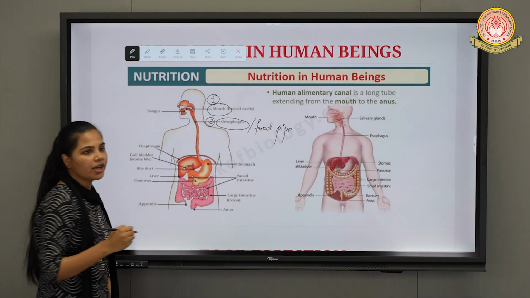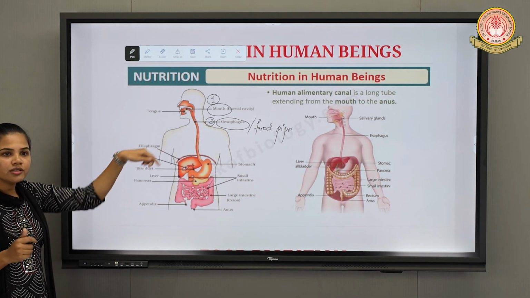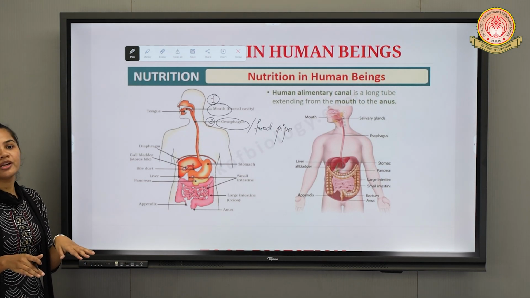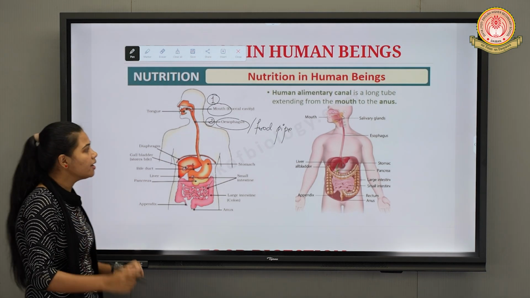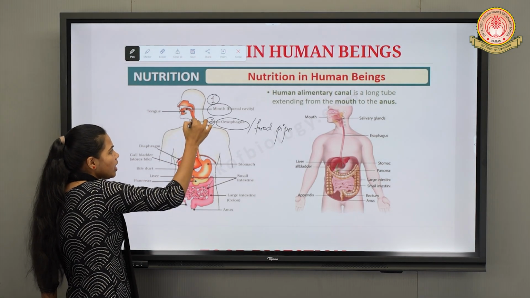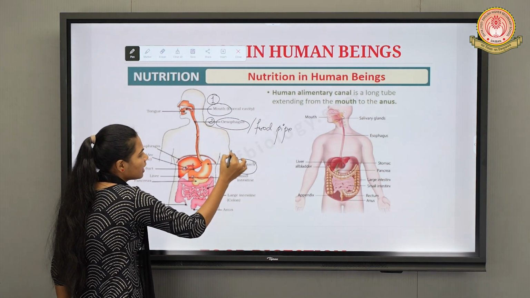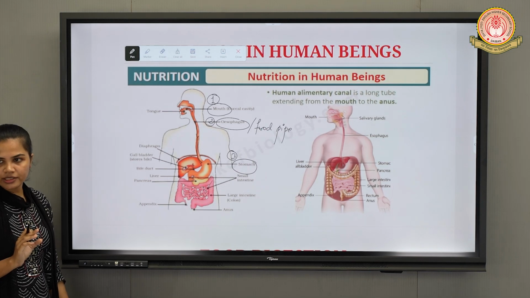Then next organ we have is the stomach. The food present in the esophagus is pushed forward by a process known as peristalsis, or peristaltic movement. So this food will further pass towards the stomach, which is the third important organ in the human digestive system.